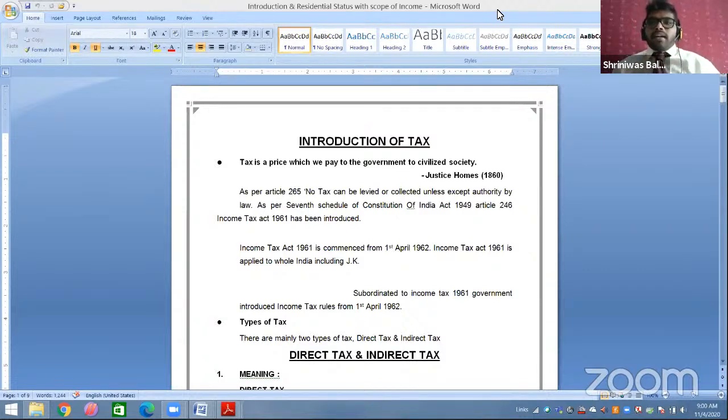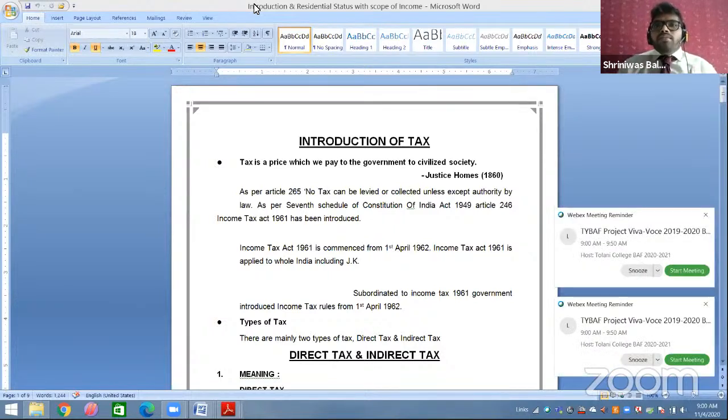Today we are going to start with your direct tax part. As we had already completed everything for your June attempt, what the institute is trying to do is revise all the chapters, all the notes, and all the questions as much as we can.